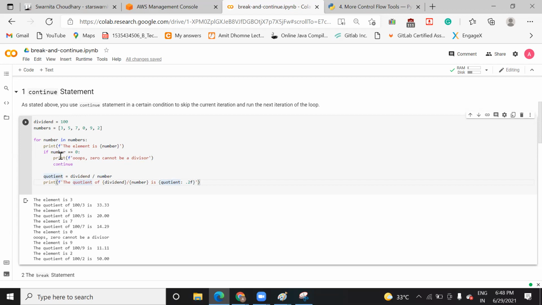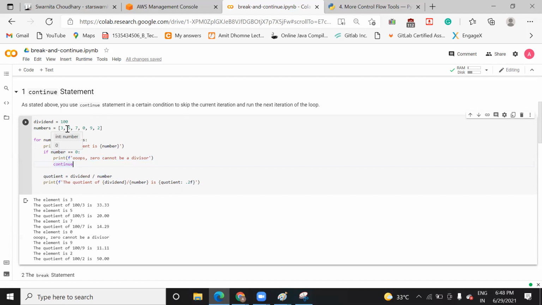So I have made it so that if my current number, that is my temporary variable number, becomes equal to 0, then I print this and skip the rest.